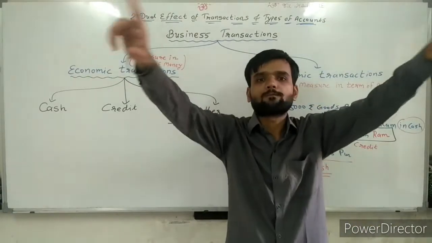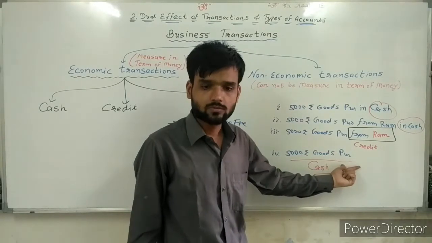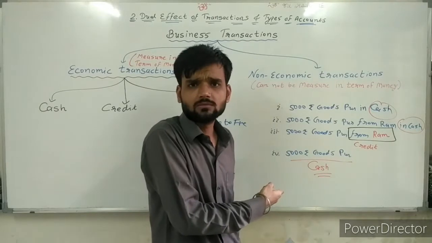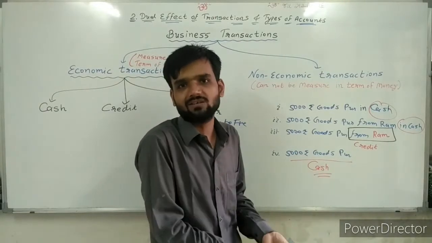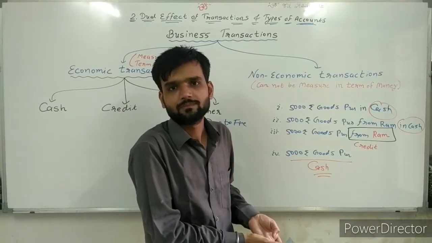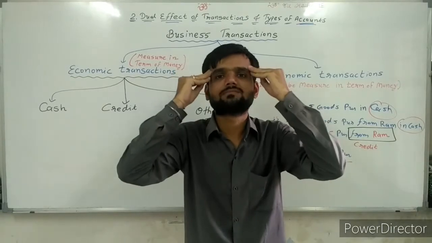If it is clearly given on credit, suppose here it is given 5,000 rupees goods purchased on credit, even though no name is given, but on credit is clearly given, then we have to assume it is on credit. If clearly given, then don't apply your mind.